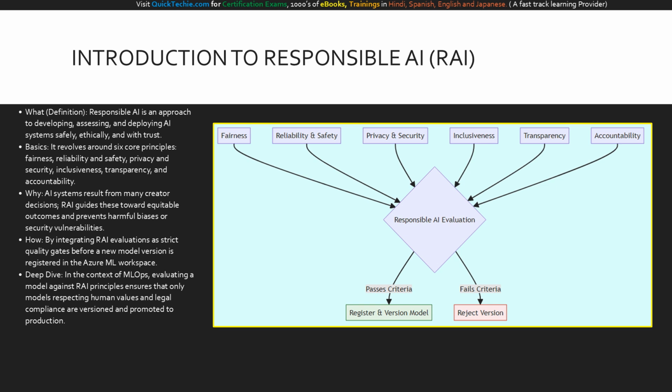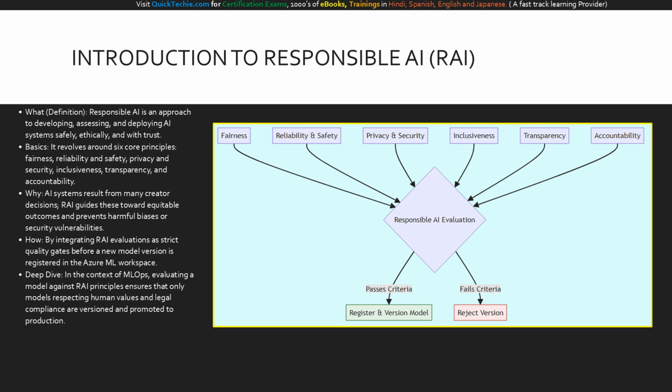By establishing our AI principles as a strict evaluation gate, we ensure that no model is registered or versioned in our enterprise environment unless it proves to be safe and equitable. This deep integration transforms ethical guidelines into enforceable engineering standards.